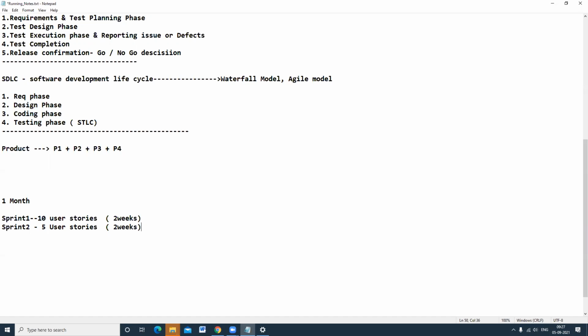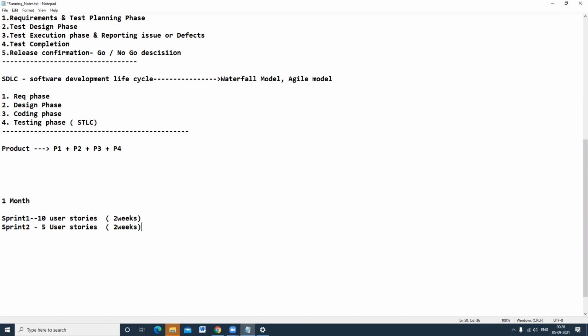So what does a sprint mean? A list of user stories targeted in a particular span of time. It might be 2 weeks, it might be 3 weeks. Sprint means a specific span of time. Project to project, the sprint duration will change. They will ask you in interviews, what is the span of your sprint? Generally, it will be 2 weeks. Some projects might also follow 3 weeks. Like that we can say.